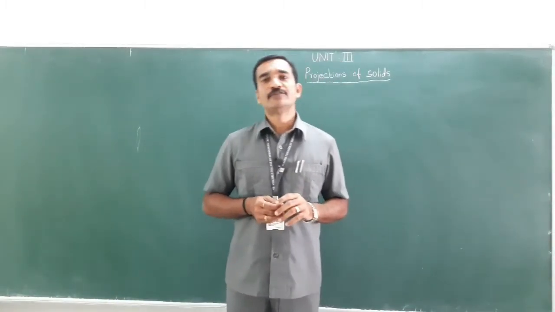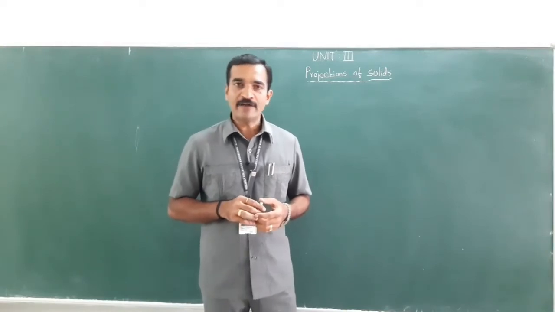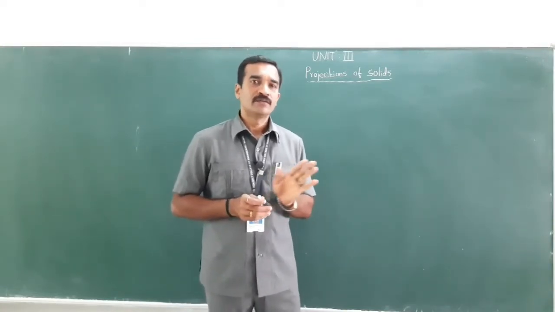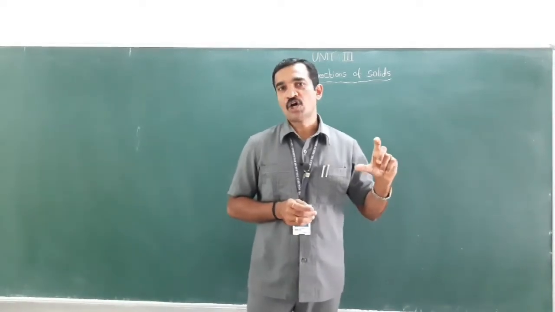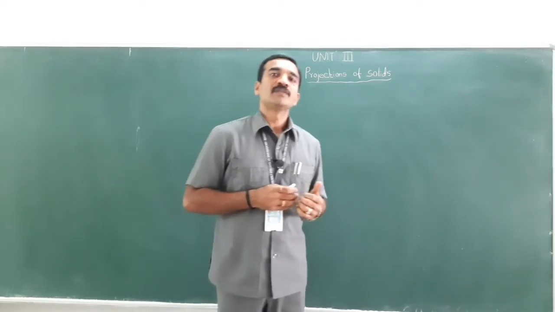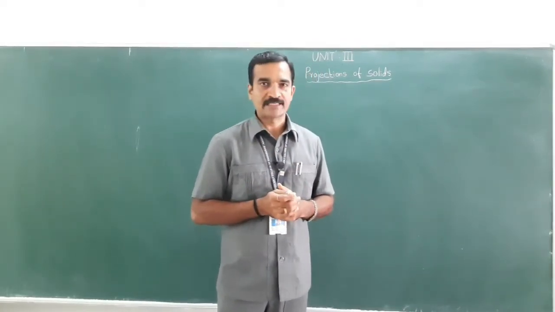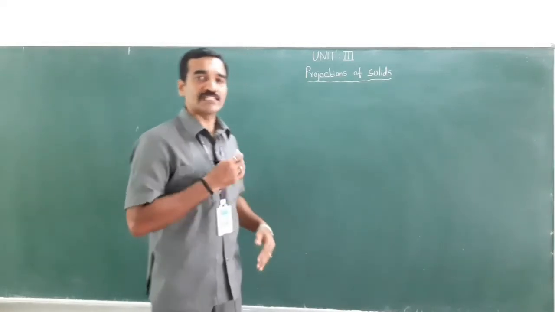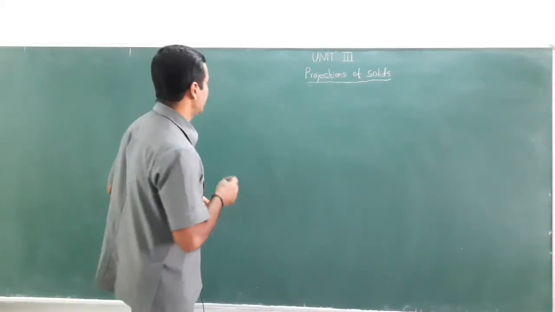A solid is defined as an object having three dimensions, namely length, breadth and height or thickness, measured along the three mutually perpendicular axes. Right. Further, the solid is classified into three.